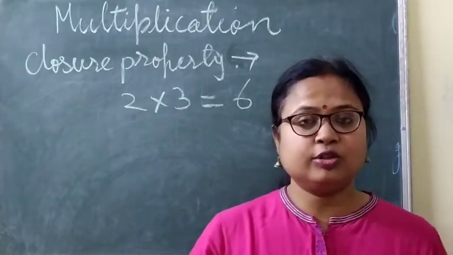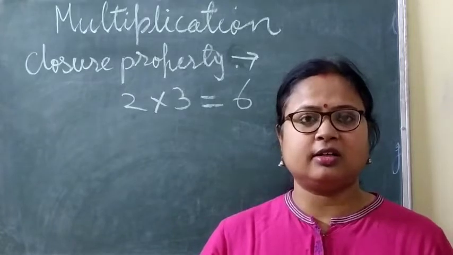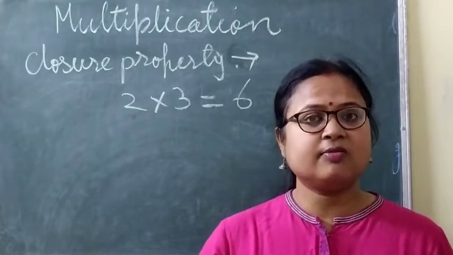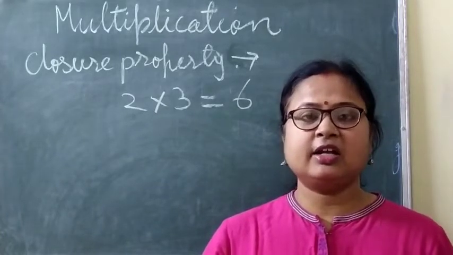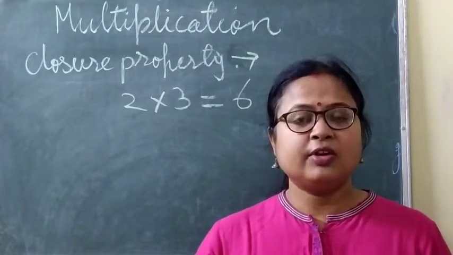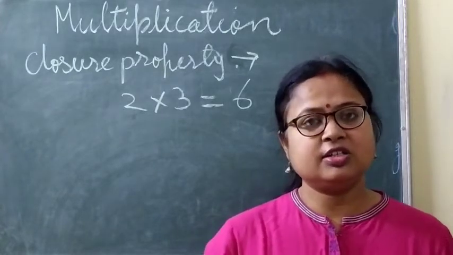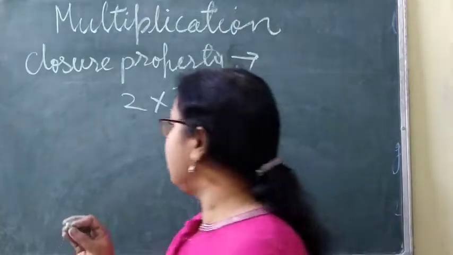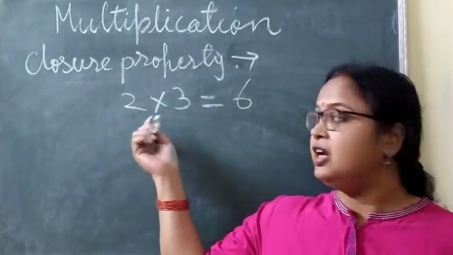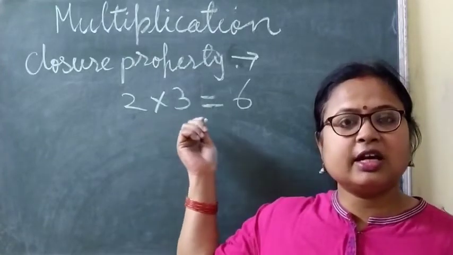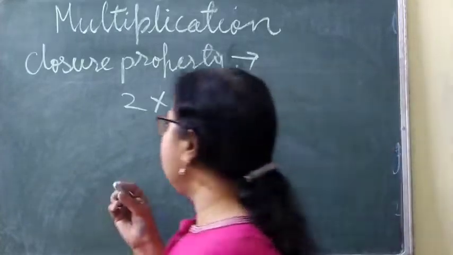Okay? And one more thing, when two integers with same sign multiply together, in the answer we get positive integers. Always remember that when two integers with same sign multiply together, we get a positive integer in the answer. Like 2 and 3. Here 2 is plus 2, here 3 means plus 3, and we get here plus 6. Same way minus 2.